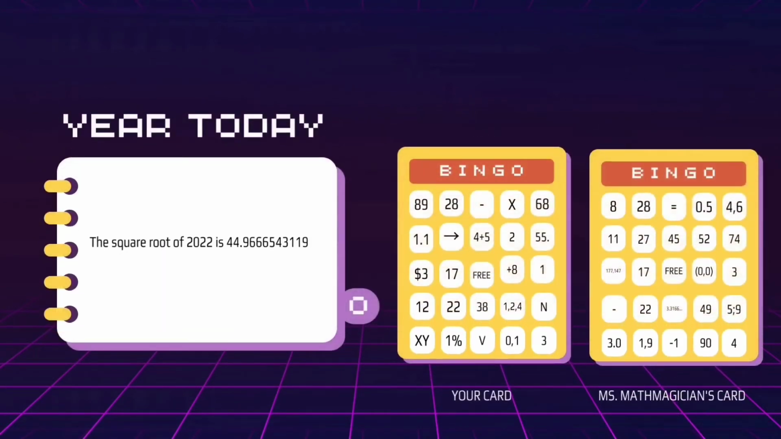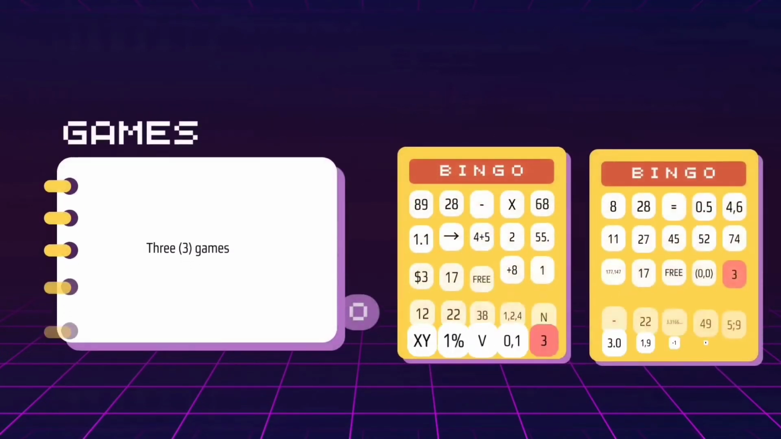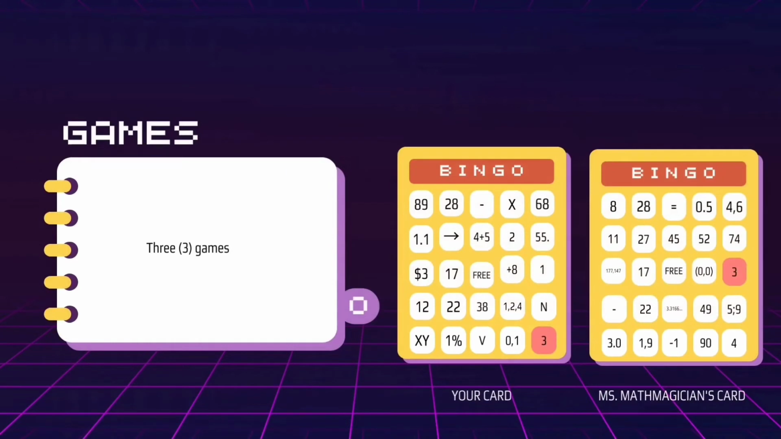Second to the last, we are asked, what is the year today? It is 2022. And here's a trivia. The square root of 2022 is 44.96665431119. However, it was not on our cards. And this last question made us a tie winner.